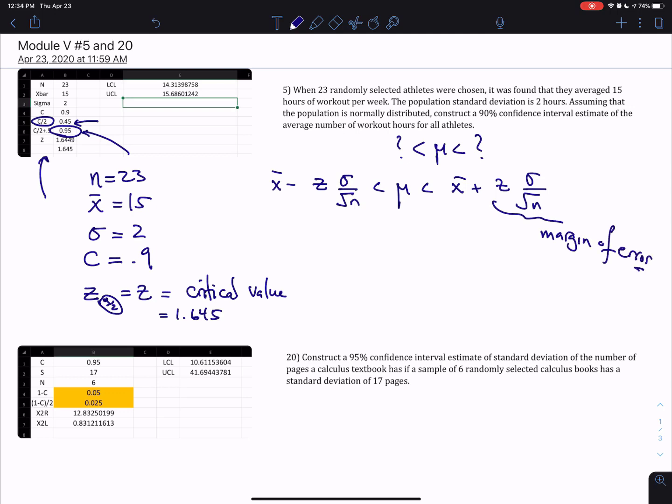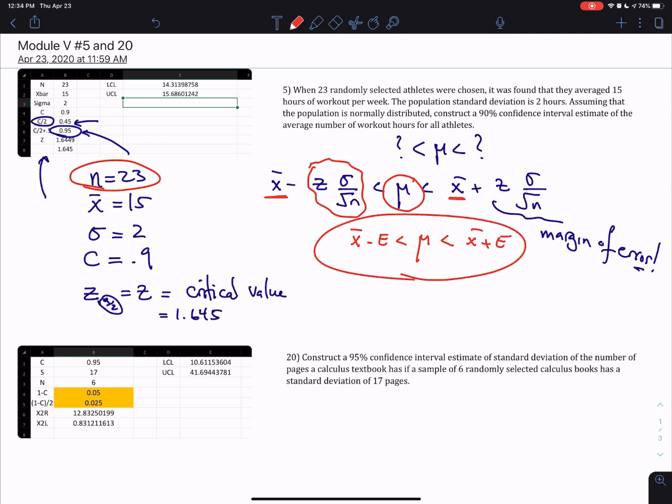Again, just to say it one more time, in order to estimate the actual mean of a population, you will use the sample mean that is possible to calculate, because you're only basing it on 23 people, so it's not an impossible thing to do. Then you calculate the error involved in the computation, and x bar minus the error and x bar plus the error will bound the mean. It's like an estimate, a plus or minus. So you're estimating the average with the sample average plus or minus some value.